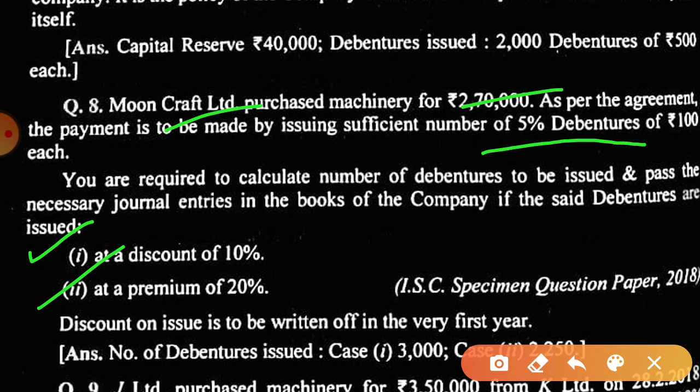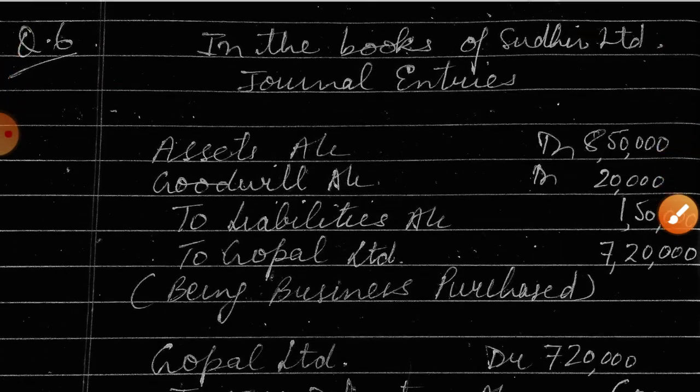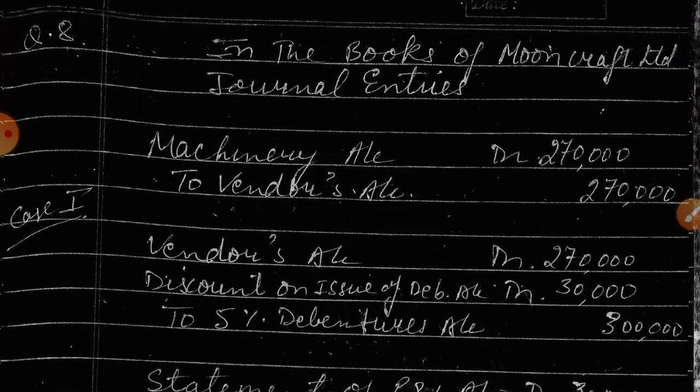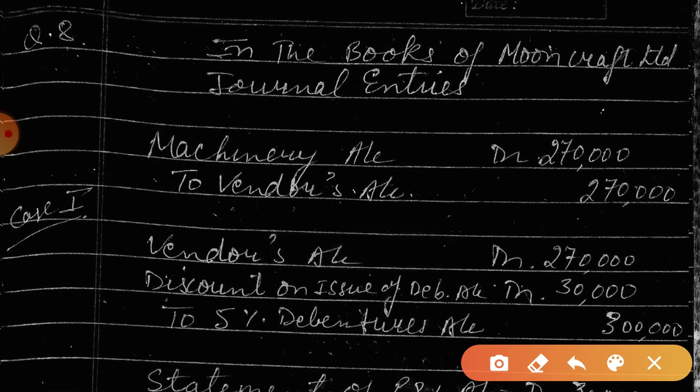Two cases are given, discount and premium. In the first case the debenture is issued at a discount, so the value of the debenture will be 90, and in the second case it will be 120. So the first entry will be machinery to vendor's account, 2,70,000, being machinery purchased.